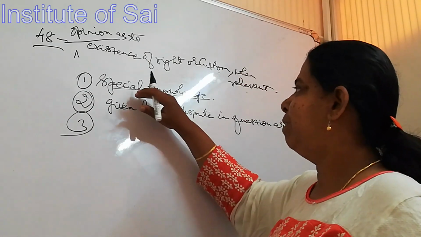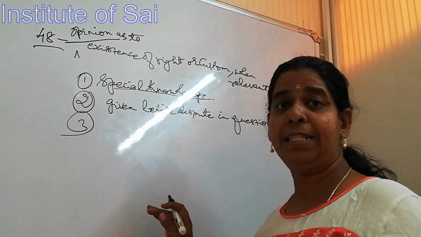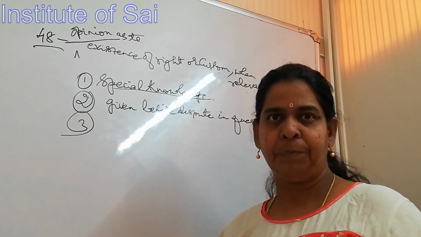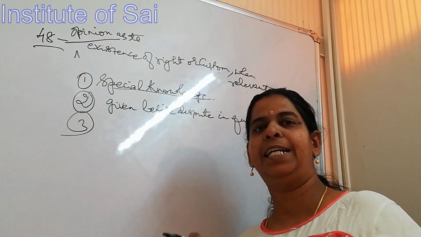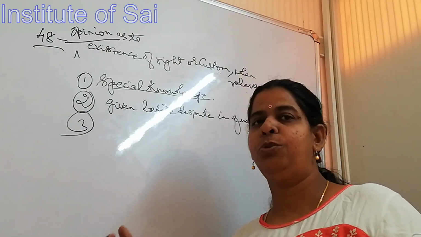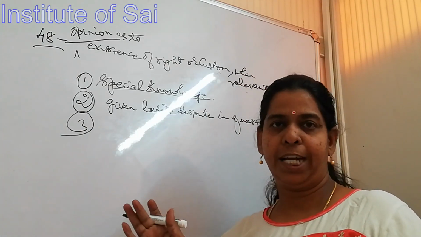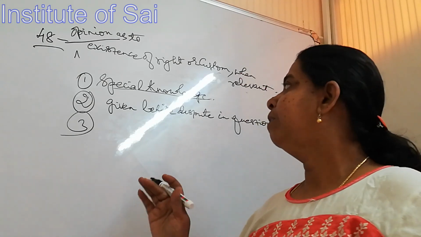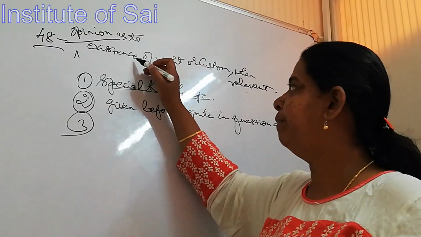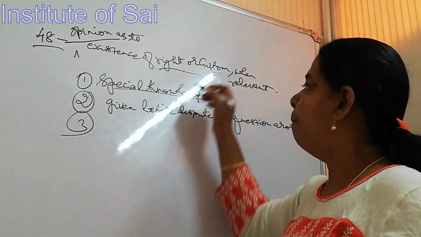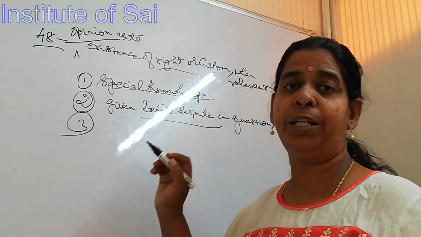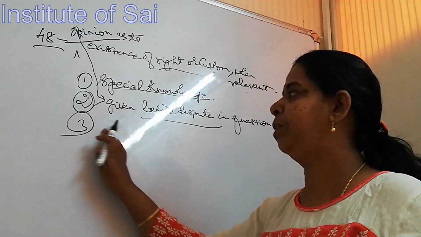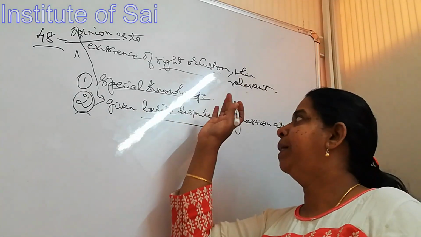Anyone who has special knowledge about it need not necessarily be an expert. The person may be a common man, but if such person has special knowledge, then he is deemed to be an expert. There is no need to say that he should have the educational qualification or the experience of the expert. So anyone who has special knowledge of the existence of the right or custom, and such opinion should have been given before the dispute in question arose, then it becomes relevant.